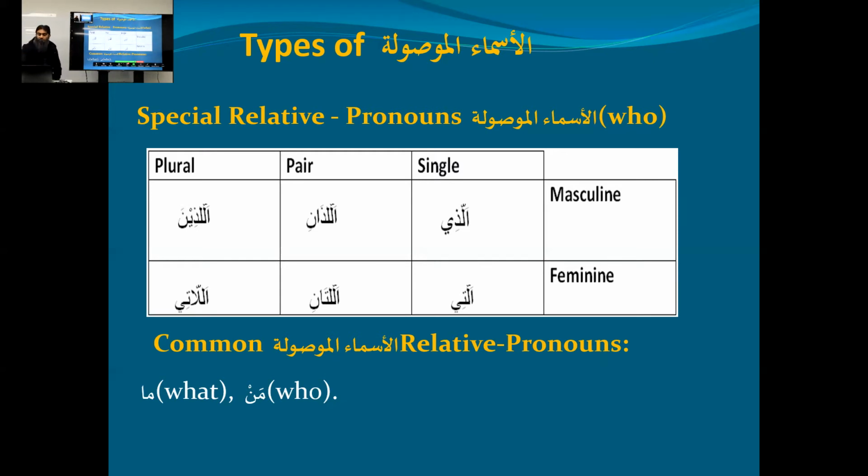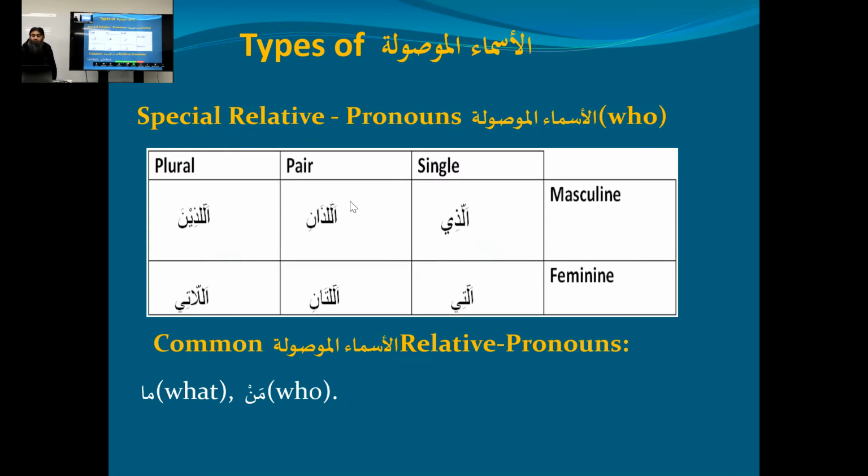Now, what it means, by the way. Okay, look at this one. Allazi means the one who. Allati means the one who. The difference is it is masculine, it is feminine. So Allazi means the one who. Allati means the one who, female. Allazani, in translation, those who, but they are two in number. And likewise, Allatani is those who. And Allazina, those who. Allati, those who. But we know grammatically they are feminine and masculine.